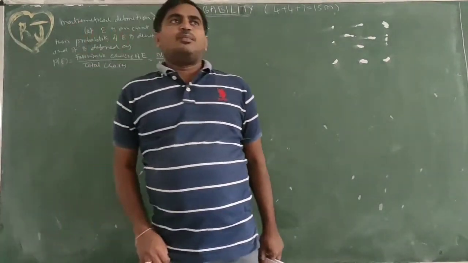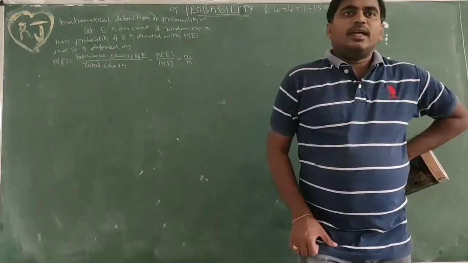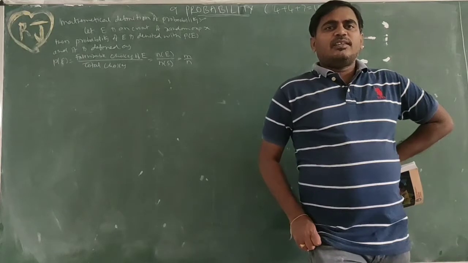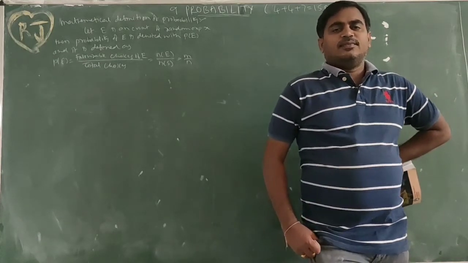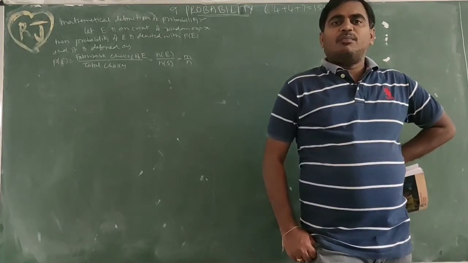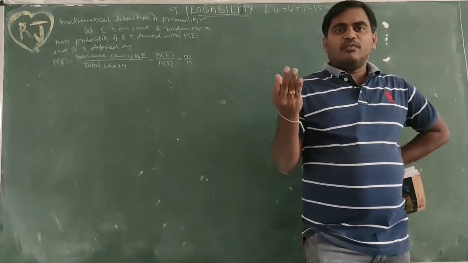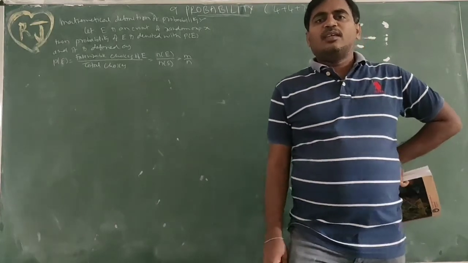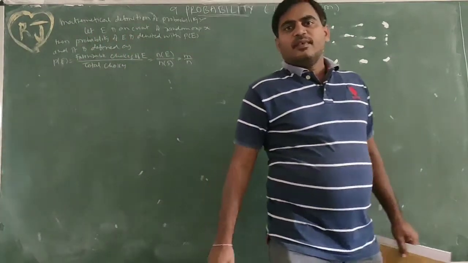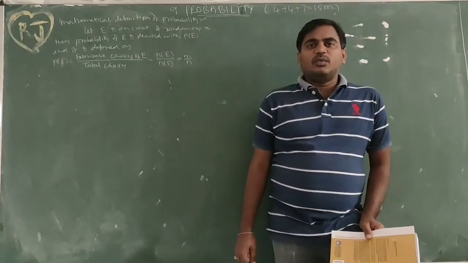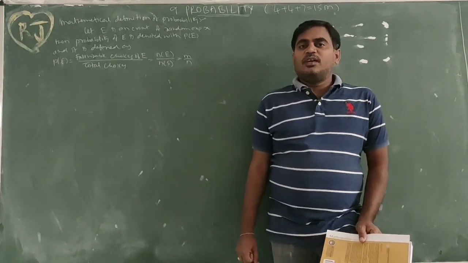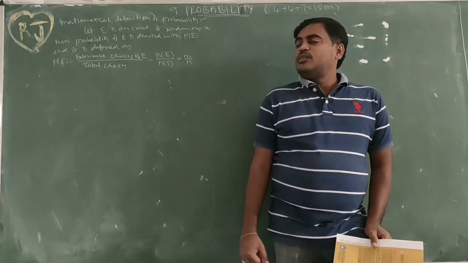For example, rolling a die, choices are 1, 2, 3, 4, 5, 6. Total choices equal to 6. If the probability of a prime number, how many primes? 2, 3, 5. 3 out of 6, probability 3 by 6. Let us consider a class contains 50 students. Among 50, 30 girls, 20 boys. Probability of boys is 20 by 50, equal to 2 by 5. So this is the probability.